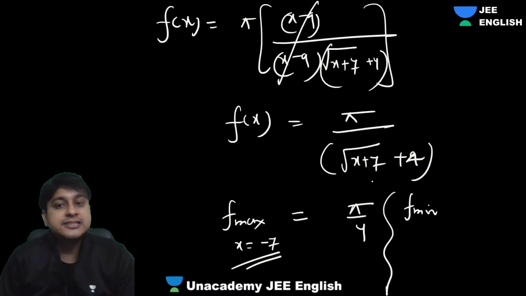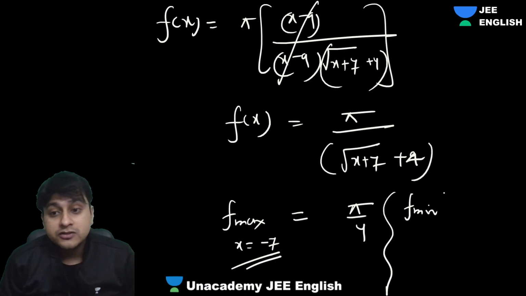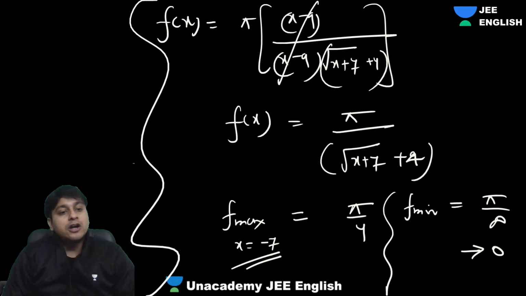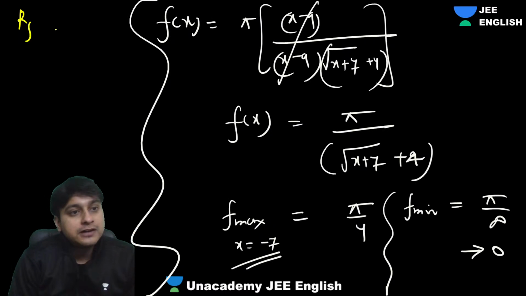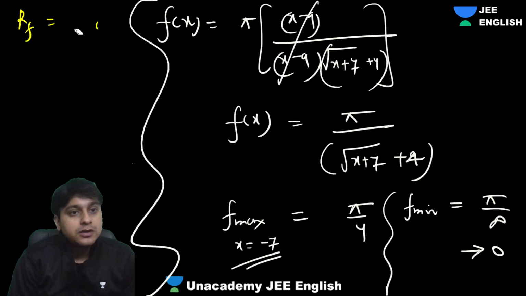Acha, what about f min? When the denominator is maximum, what can be the denominator's maximum value? Infinity. So it will be pi by infinity, which will tend to 0, but will not be exactly 0. So guys, I got my range of the function, isn't it? My range has come out to be 0 to pi by 4, open at 0, because it can't be 0.